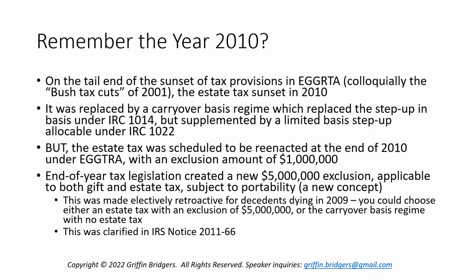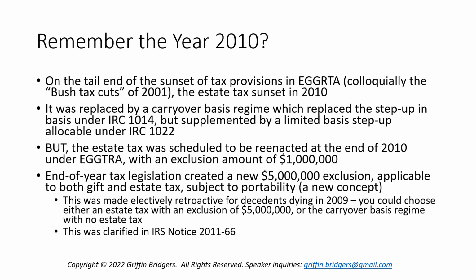They used to not be unified, where you just had a $1 million gift tax exclusion and a higher estate tax exclusion. But that was added in, and these were subject to a new concept, portability, where a deceased spouse's unused exclusion could be preserved for the survivor, like I said, but not the deceased spouse's unused GST tax exemption. So both of these, the unification and the portability, were relatively new concepts at the time.